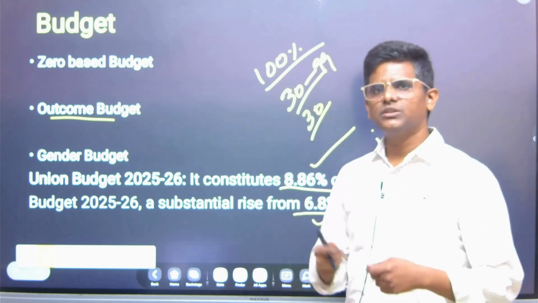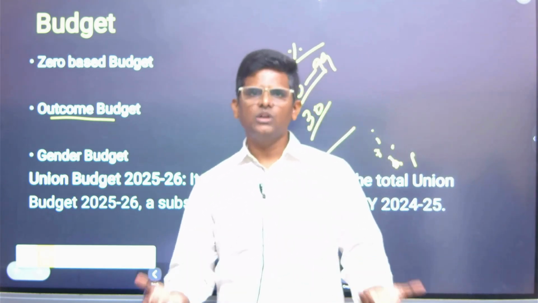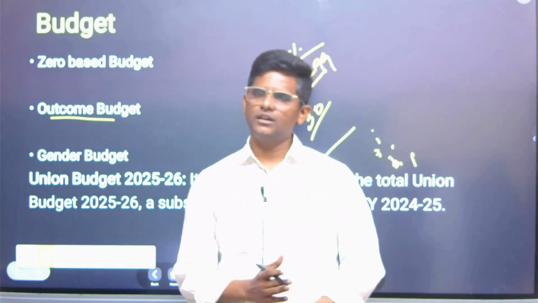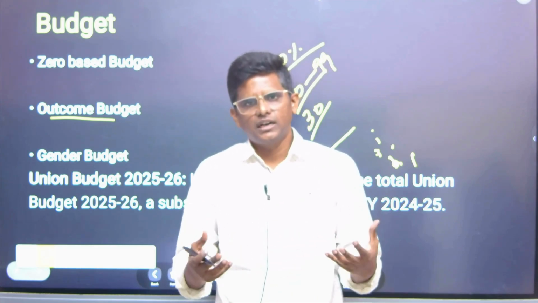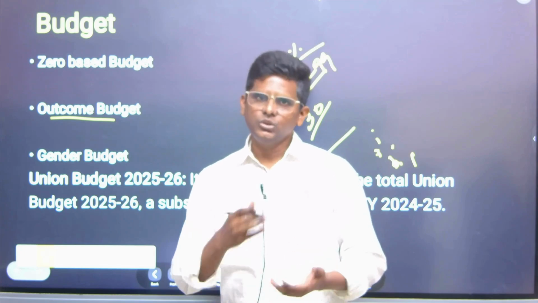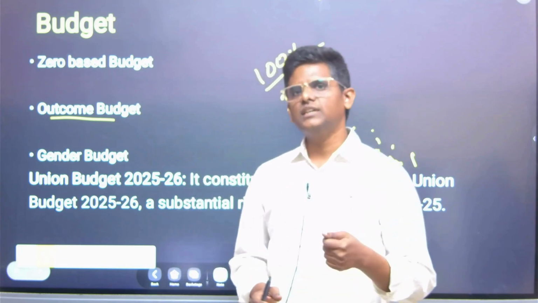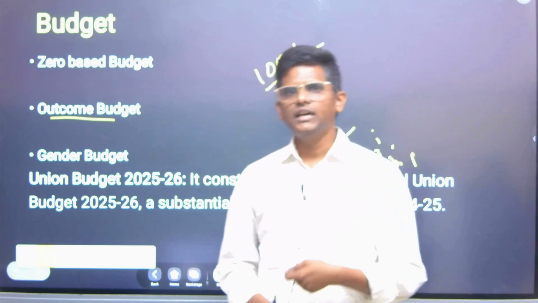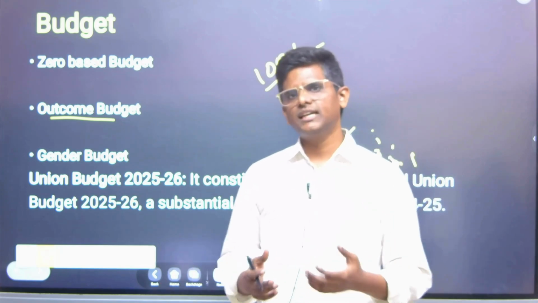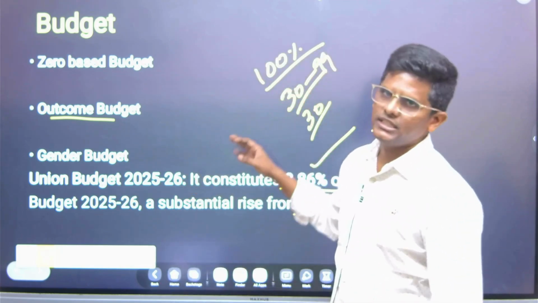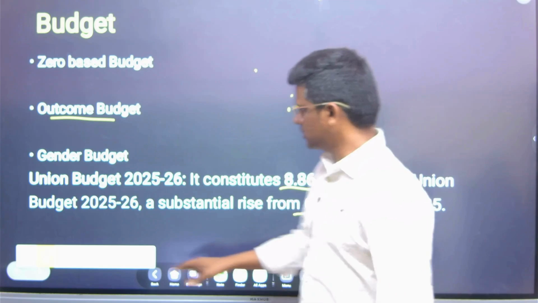So gender sensitive programs and schemes will be implemented to reduce gender discrimination. As we all know, there is discrimination against women from birth to death. They even try to kill the girl child in the womb, and the nutrition given to the girl child will be different, and education attainment of the girl child will be different. So to reduce the gender disparities and the gender gaps, gender budgeting was introduced by the Government of India. It is being implemented. It is a very positive thing.